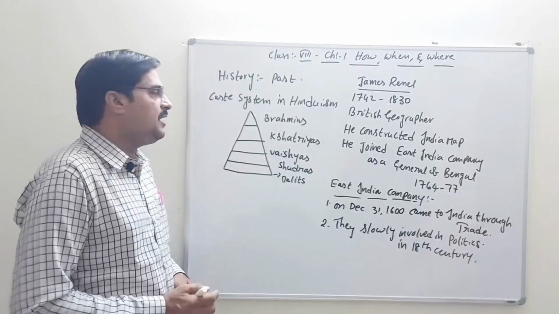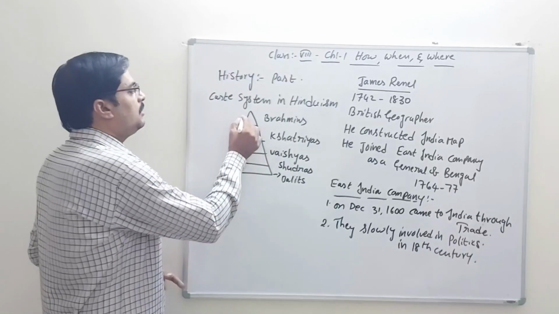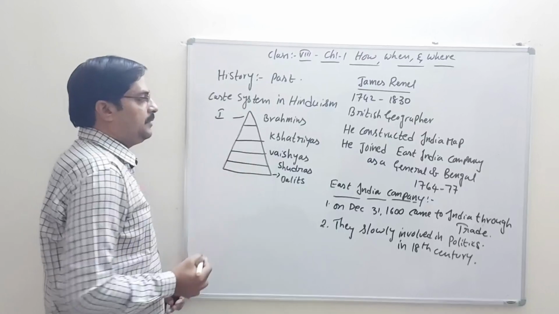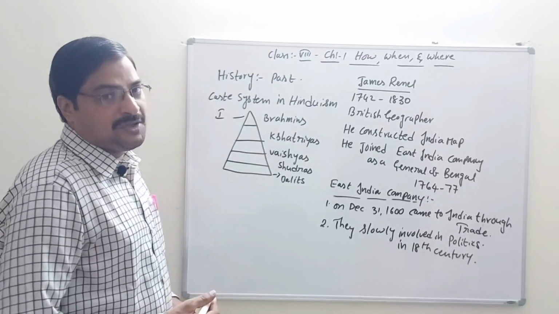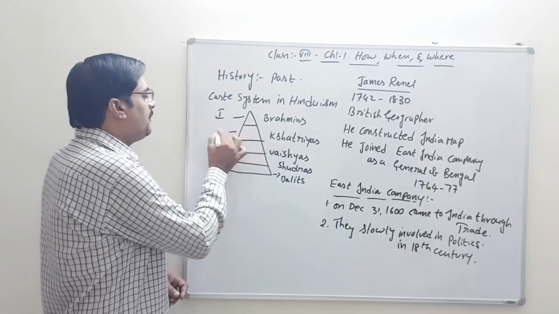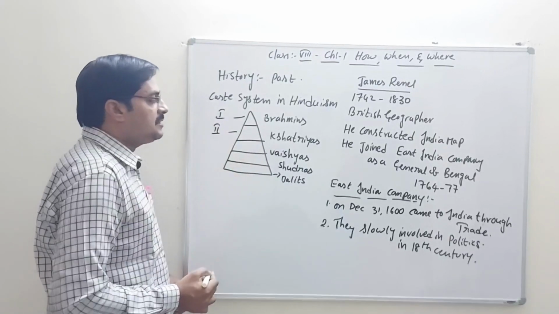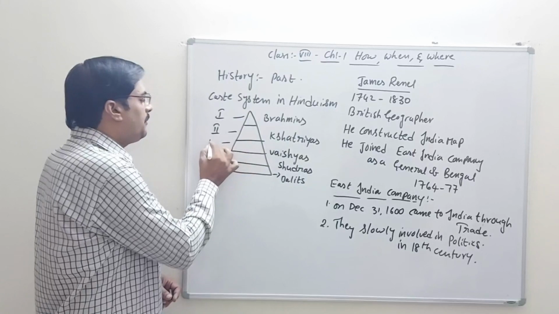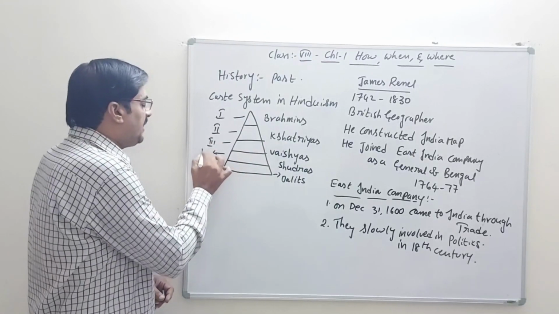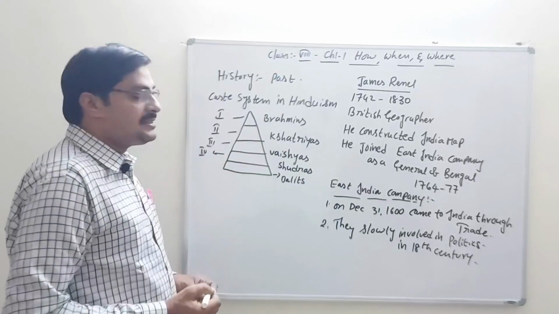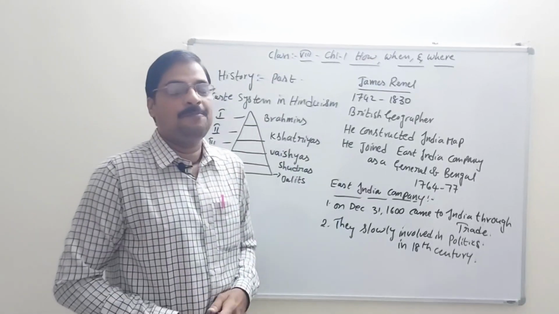The first category of people are Brahmins, the second category are Kshatriyas, the third category are Vaishyas, and the fourth category is the Shudras and Dalits.